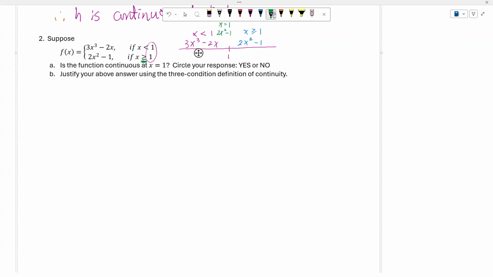Piecewise functions. Then now let us work with the three conditions. The first condition: I need to evaluate f of 1. So in this case, I'm going to work with the function 2 times 1 squared minus 1. So I have 2 minus 1, which is 1.